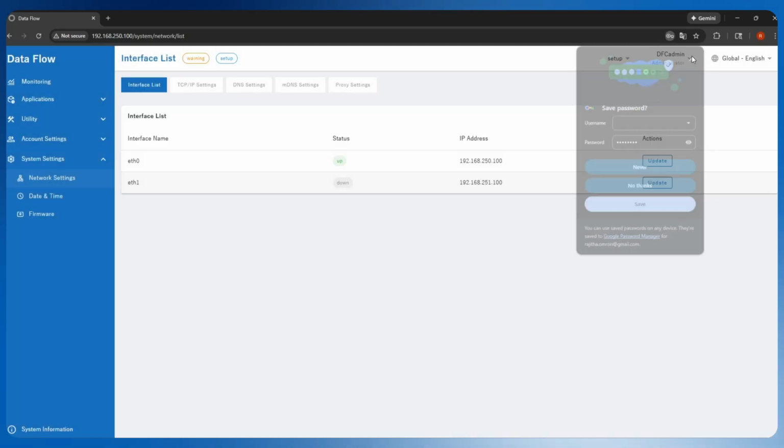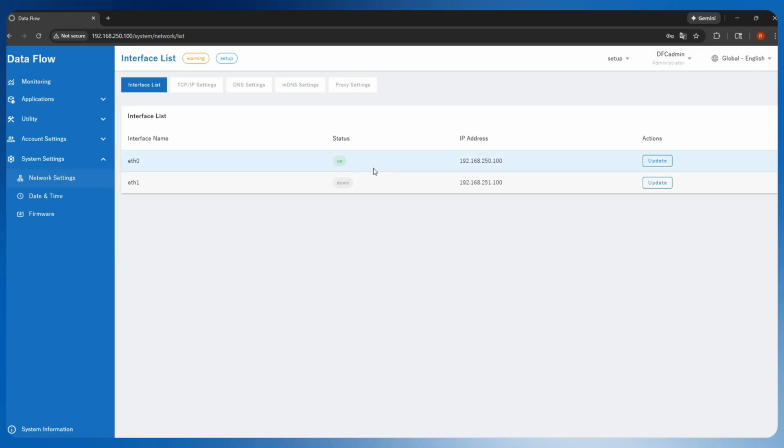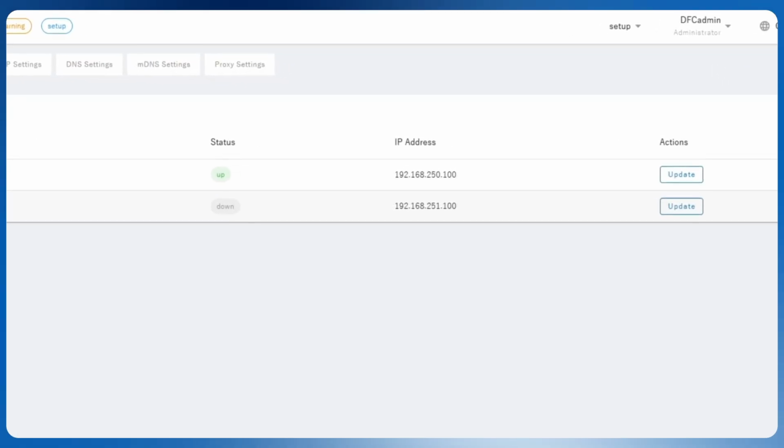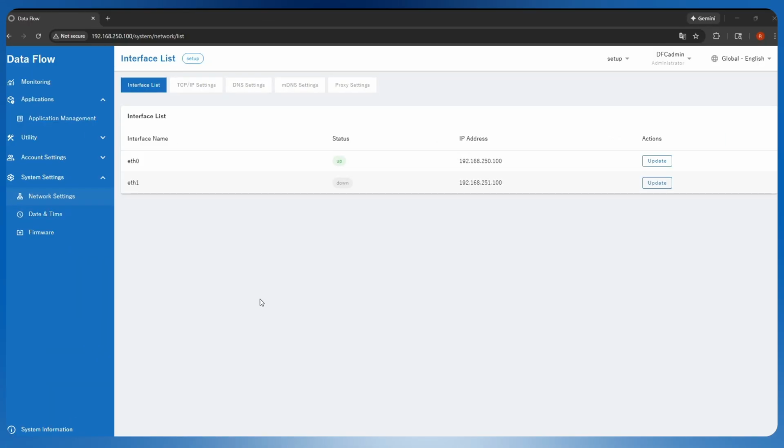This will open up the interface list on the web UI of the DX100. As you can see, we do have two Ethernet ports. The first port is identified with 192.168.250.100 and the second port is identified with 192.168.251.100.